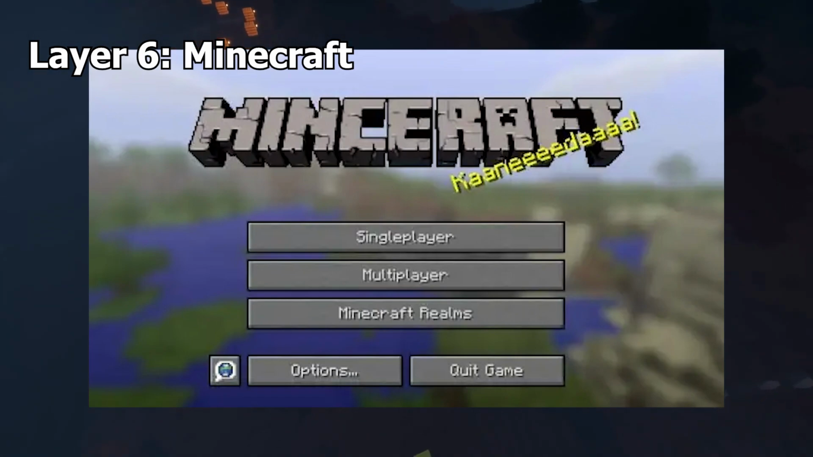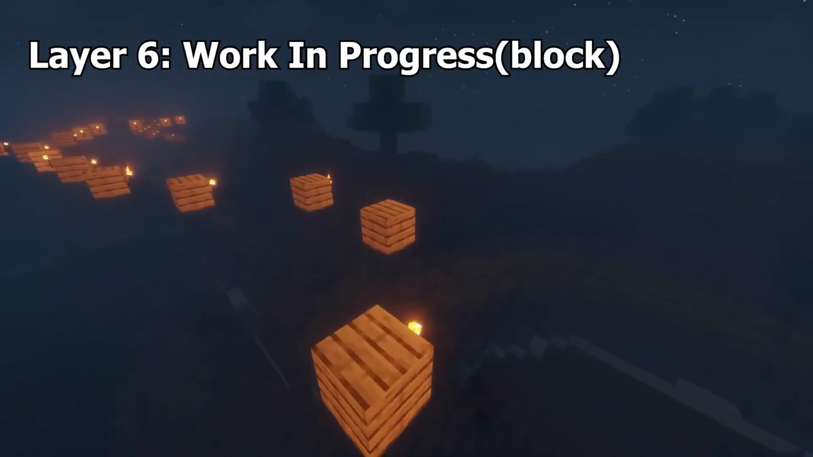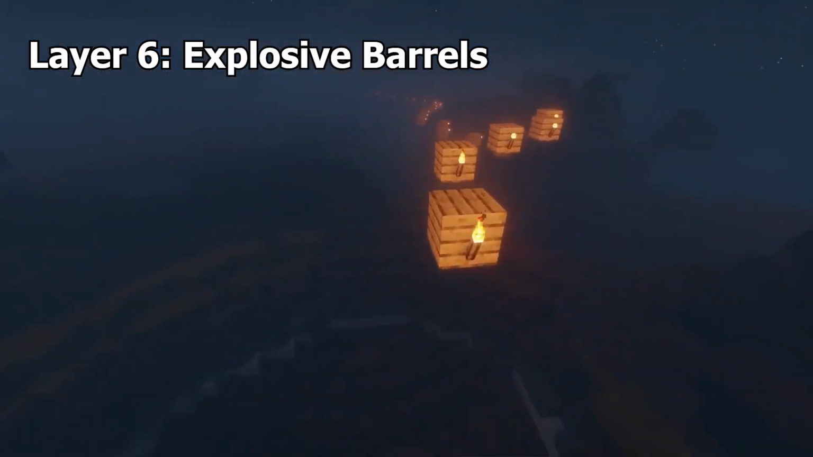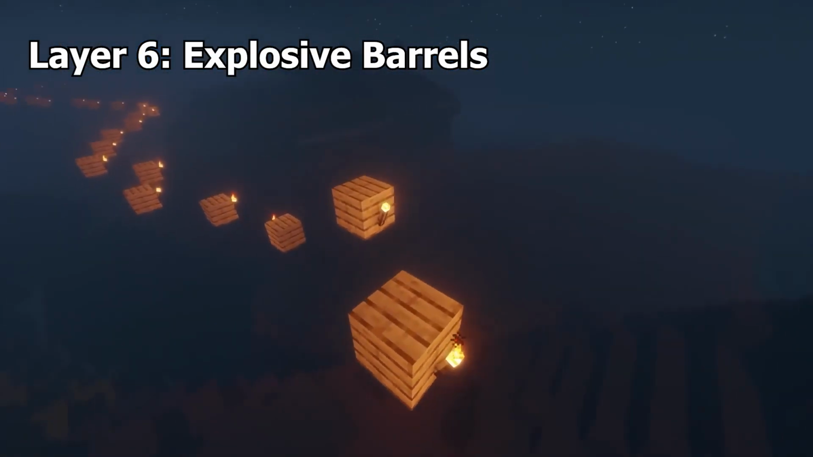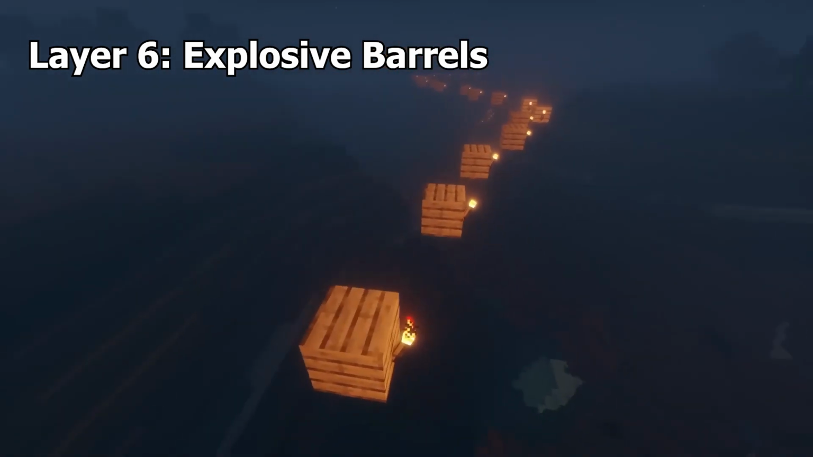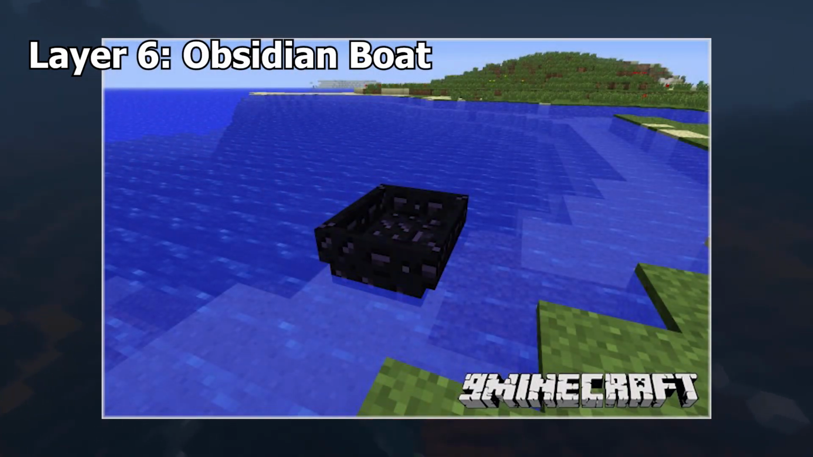Mince Raft. Upon launching Minecraft, there's a 0.1% chance that the screen will display Mince Raft instead of Minecraft. Work in Progress block. This was a version of the beacon that gave effects that lasted permanently. Explosive Barrel. This one is most likely referring to a 2016 video that featured custom explosive barrels made with command blocks.